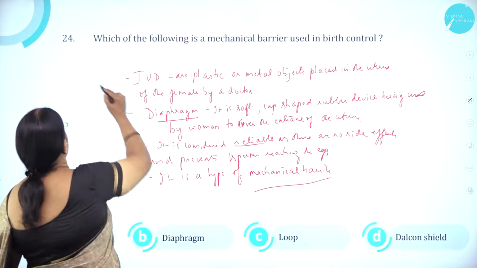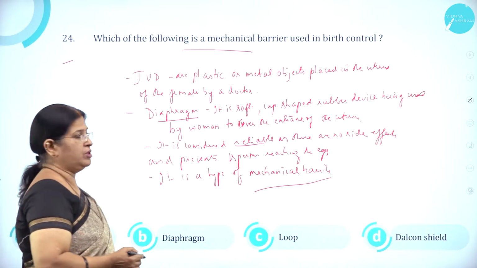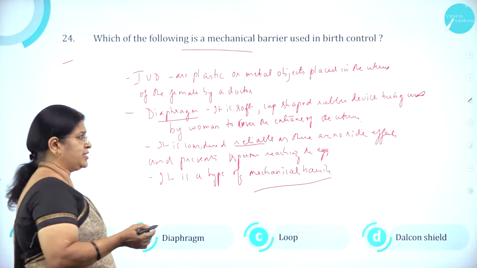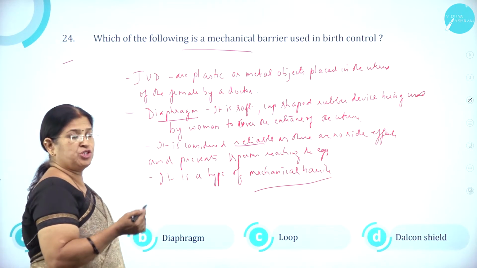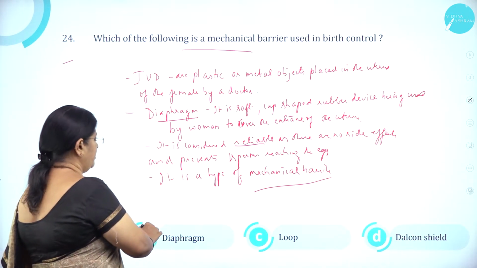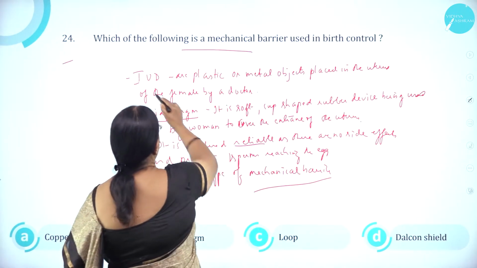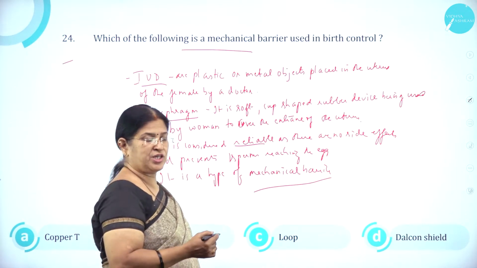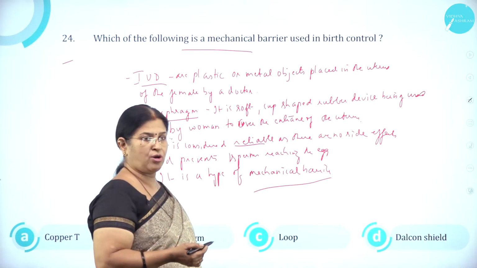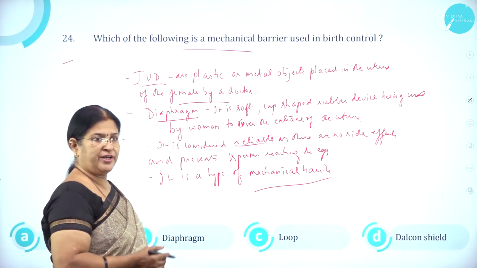Moving on to question number 24. Which of the following is a mechanical barrier used in birth control? Right, contraceptive methods. Mechanical barriers usually include IUDs, intrauterine devices. Option A, copper T; B, diaphragm; C, loop; D, Dalton shield. IUDs, intrauterine devices, are usually made of plastic or metal objects which are placed in the uterus of the female by a qualified doctor.